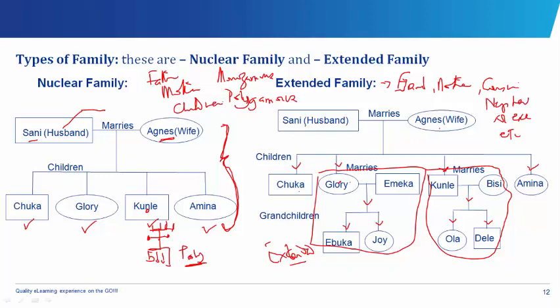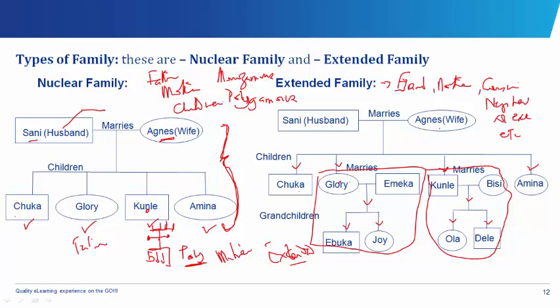Okay, now let's look at the roles of members of the family. By now, this is something you should already know. The role of the father in the family: he is the breadwinner of the family. He cares for the wives, provides food, clothing, he sees to the education of the children, and he gives moral guidance to the children. Then the next one is the mother. The mother is in charge of the kitchen. She also helps in the moral education of her children, buys clothes, assists her husband in providing the basic needs of the family, and she makes sure the house is clean, and also performs other domestic duties.